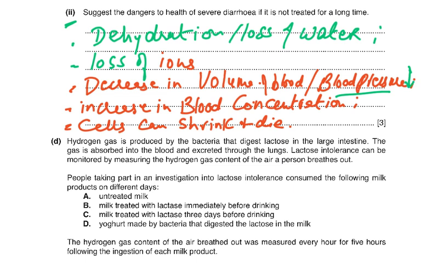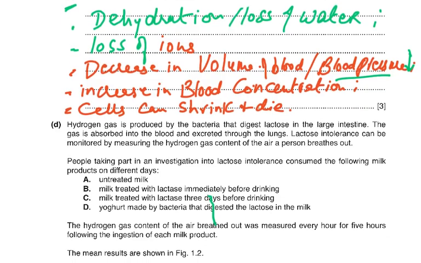And the blood will become very concentrated because it's losing water and some ions, not all the ions. So there's going to be an increase in the blood concentration. If this blood becomes too concentrated, then the tissue fluid becomes too concentrated. And this, of course, means the cells can shrink and die. So all these are the effects of severe diarrhea.